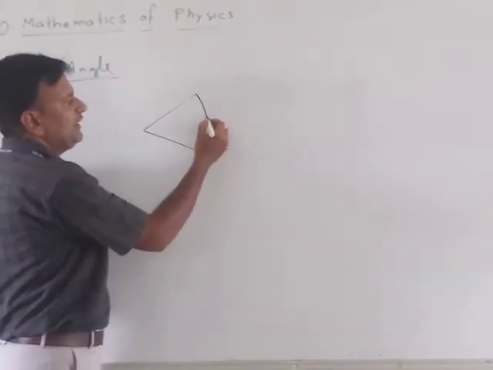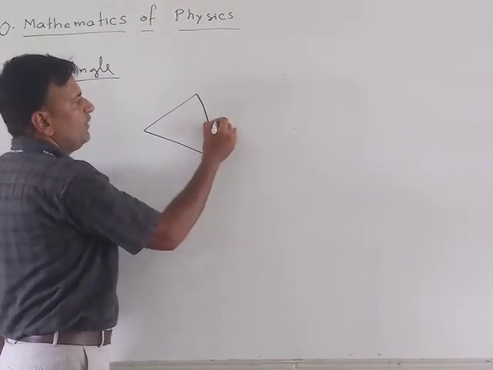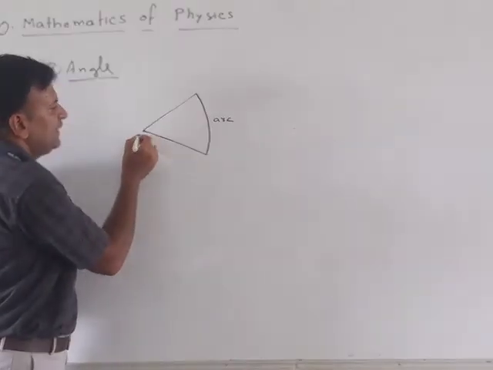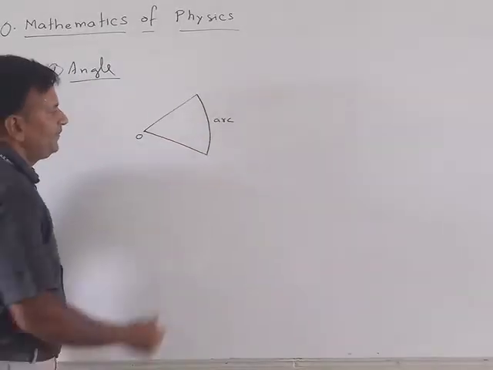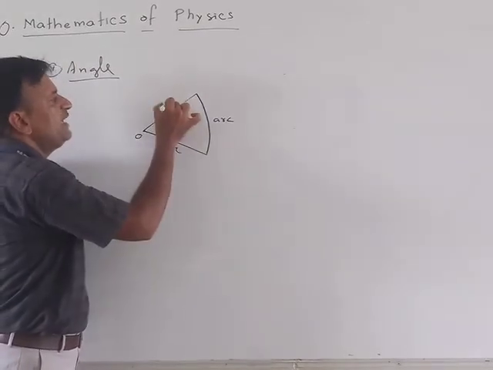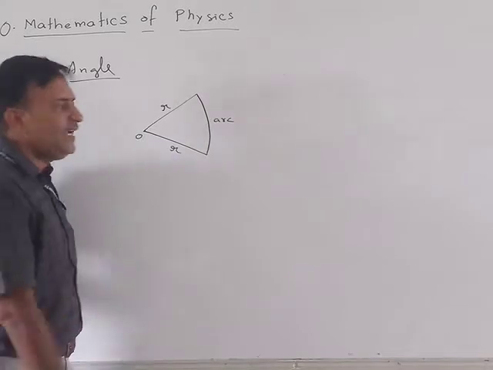What do you call this? This is known as the arc. This is the center. This is the radius. Obviously, this will also be the radius.